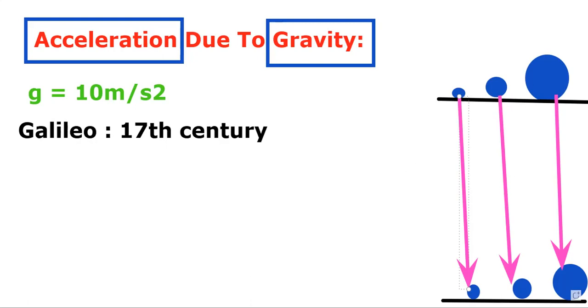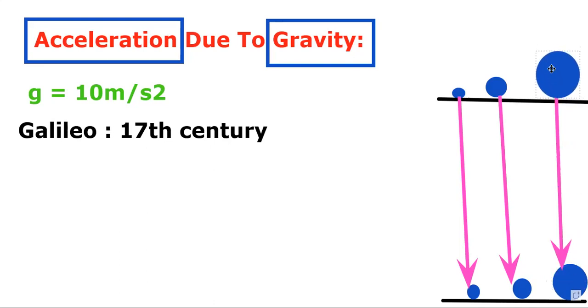Suppose this object was initially at rest. When you released it, its speed or velocity would be 0. When it starts moving in the downward direction, its speed or velocity increases with time. When there is an increase in speed or velocity, that is called acceleration.